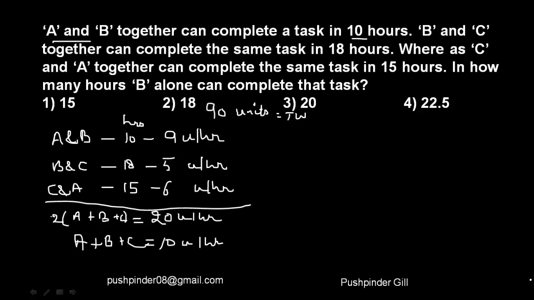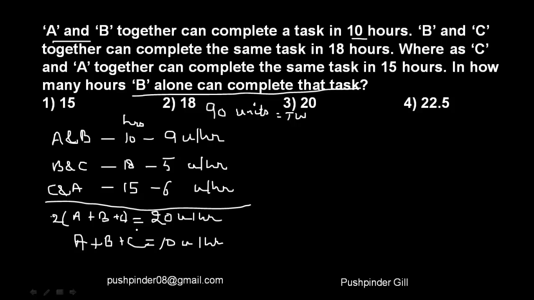Now what we have to find? We have to find in how many hours B alone can complete that task. For that, we need how many units B alone can finish. Now if you look carefully over here, A and B finish 9 units every hour, and A, B and C finish 10 units every hour. So where is this extra unit coming from?